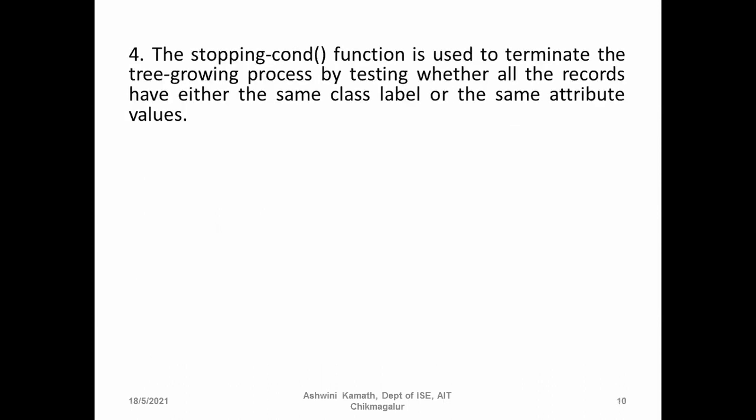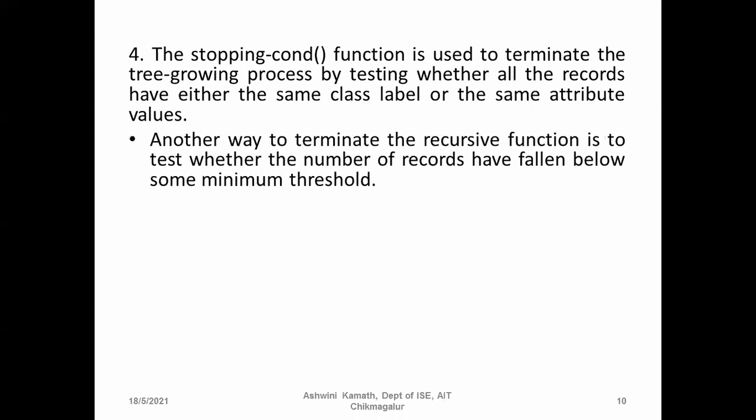Fourth one is the stopping condition function. It is used to terminate the tree growing process by testing whether all the records have either the same class label or the same attribute values. If they have the same class label or the same attribute value, we can stop the tree growing process. Another way to terminate the recursive function is to test whether the number of records has fallen below some minimum threshold. If you have set some threshold and it is less than that threshold, don't consider it. Stop the tree growing process.